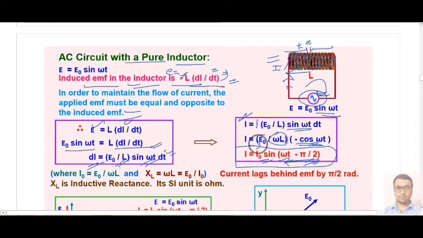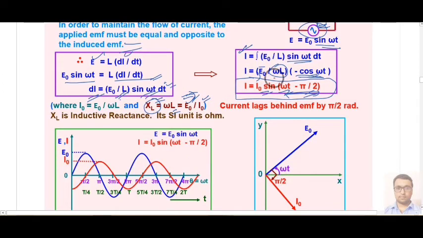Here this omega L is denoted by XL, which is called the inductive reactance of the inductor, or the effective resistance offered by the inductor to the flow of current. This is omega L, and its value is E0 upon I0. Also, from these two equations we can say that the current lags behind the EMF by pi by 2, because here we are subtracting pi by 2, and the voltage has a phase of sin omega t only.